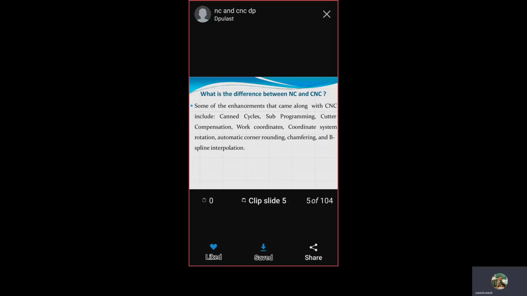Some of the enhancements that came along with the CNC include canned cycle, sub-programming, cutter compensation, work coordinate system, and automation. These are the important parameters considered as differences between NC and CNC.